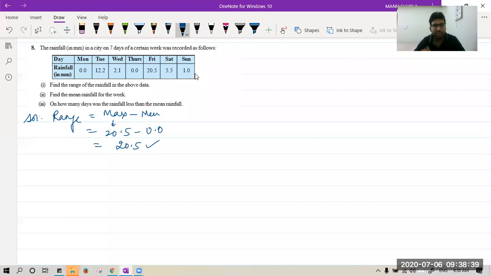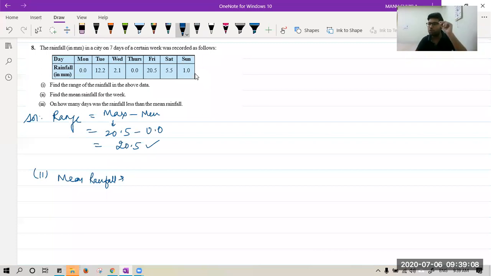Let's see. The second part is saying the mean rainfall for the year. The mean rainfall is given by, very simple. Now, for the mean rainfall, we will add all the rainfall divided by total number of rainfalls given to us. So the formula is simple.